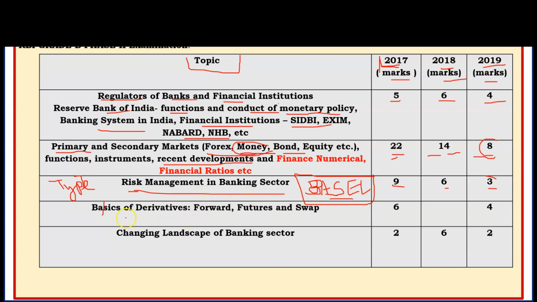So basics of derivatives: forward, future and swap. You must learn the basic concepts and terminology for derivatives. Only basic concept based questions are being asked. In 2018 no question was asked from derivatives, but in 2019 and 2017 questions were asked on forward, futures and put buyers. Put buyer related questions were asked in 2019. So you can prepare accordingly.